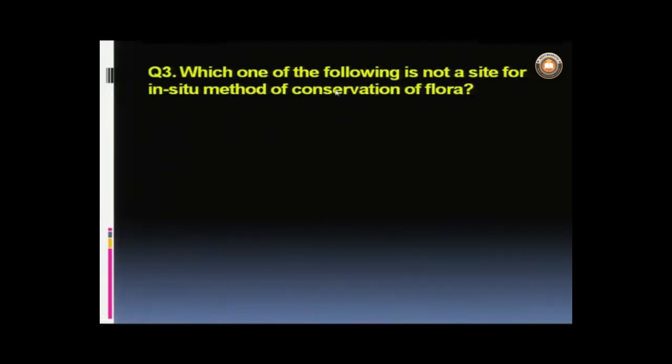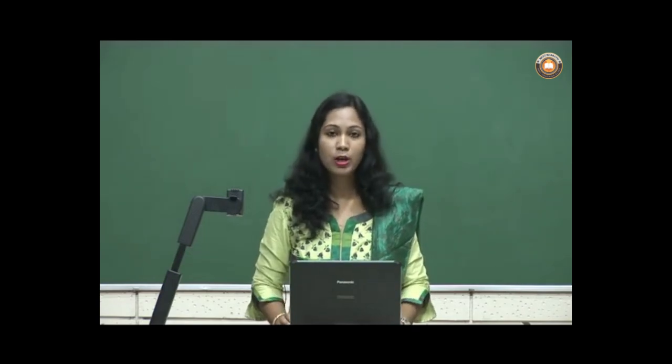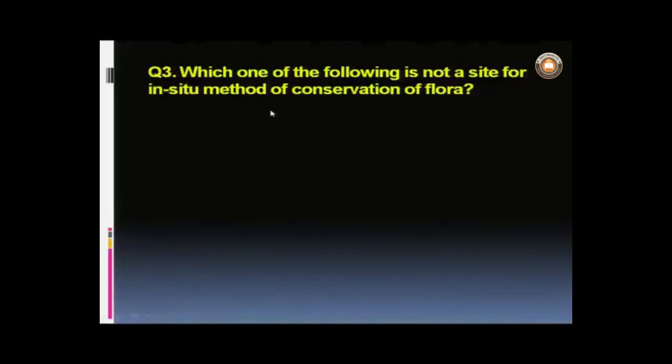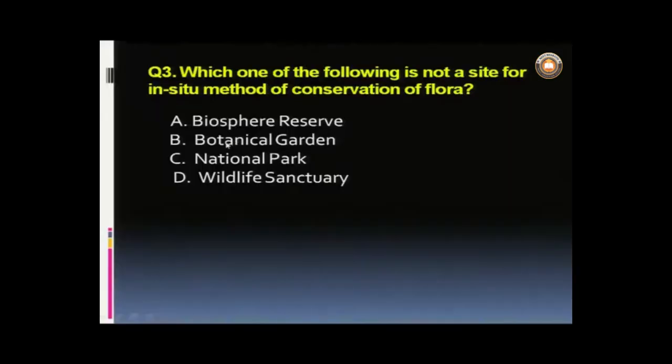Which one of the following is not a site for in situ method of conservation of flora? Again this question is also from biodiversity. We have learnt about the methods of biodiversity conservation, where we classified the methods into two. One was in situ and the other was ex situ. So, here the question pertains to the in situ method of conservation. In situ means on the site method of preservation and protection of the organisms. So, what are the options? Number 1, biosphere reserve, B is botanical garden, C is national park and D is wildlife sanctuary.